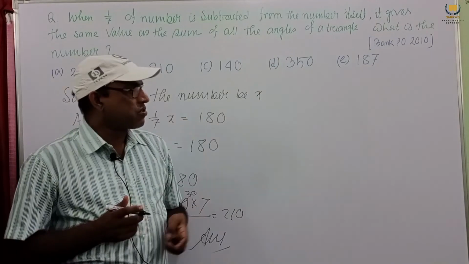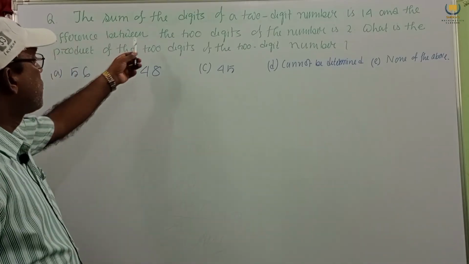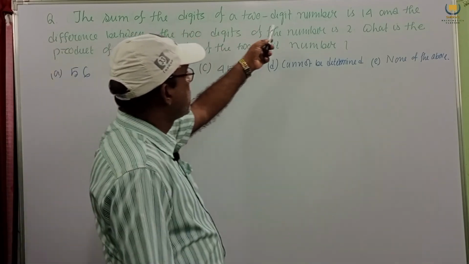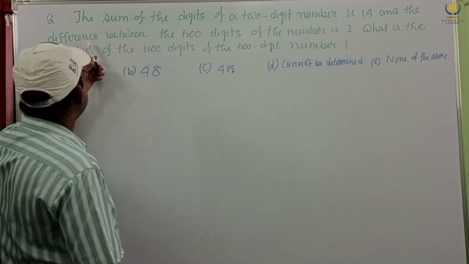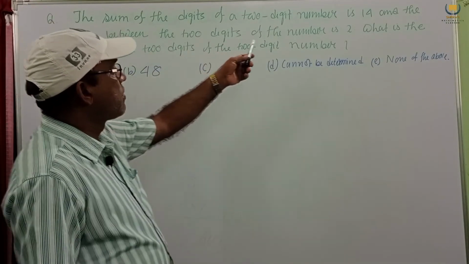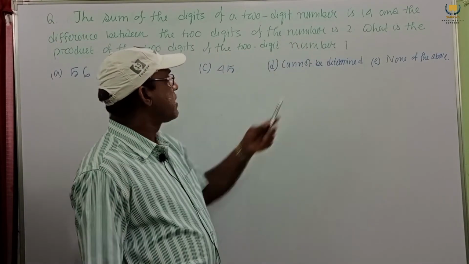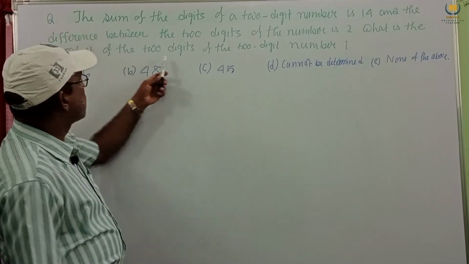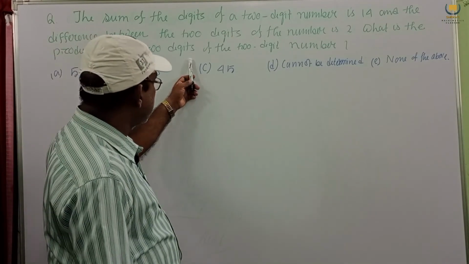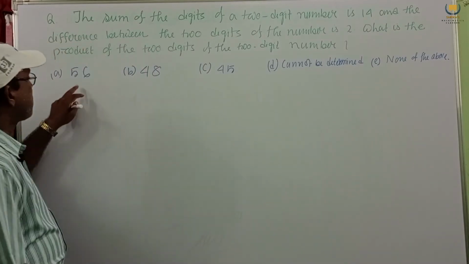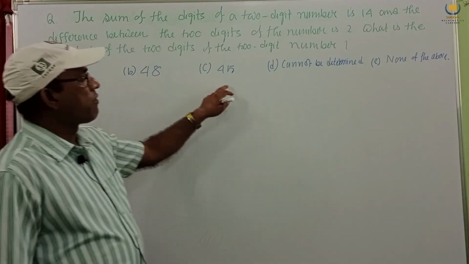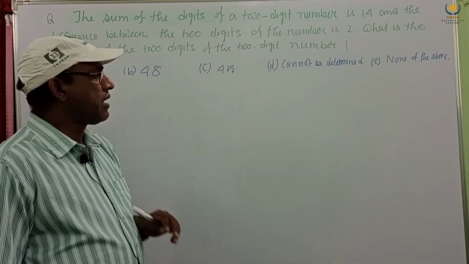But it was set in 2010 Bank PO. The sum of the digits of a two-digit number is 14 and the difference between the two digits of the number is 2. What is the product of the two digits of the two-digit number? The options given: 56, 48, 45, cannot be determined, and E given none of the above.